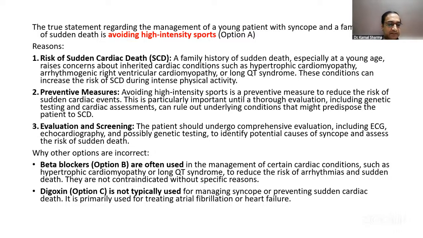The echo image of HCM was given in the question, I'm being told. So that would confirm that this was a case of HCM that you were dealing with, and then the option would be that answer. With a family history of sudden death, especially at a young age, you should think of inherited cardiac disorders like cardiomyopathy, ARVD or long QT. But again, physical activity would be contraindicated in all of them, even if the image was not given. If the image is given and it's a case of HCM, then it's pretty easy to understand that you're dealing with it, and high intensity sport is to be avoided.